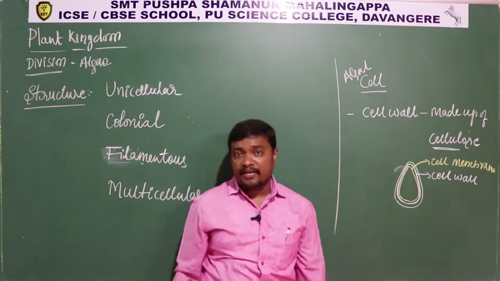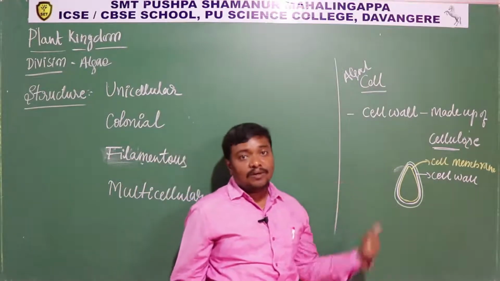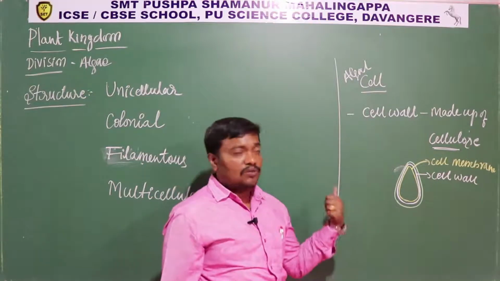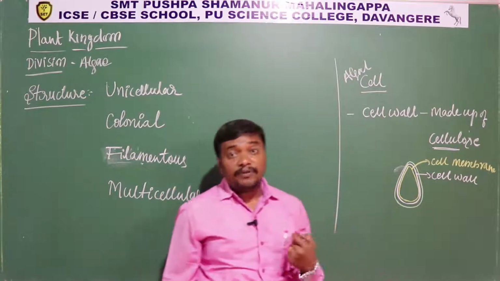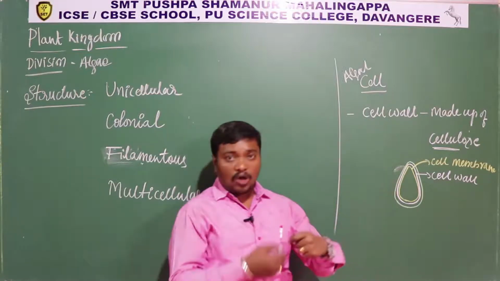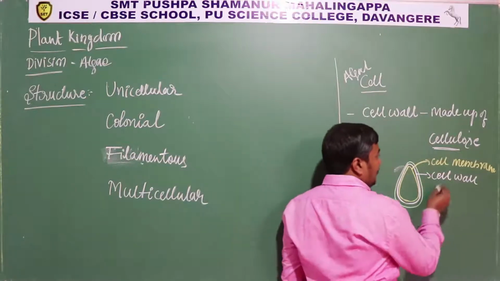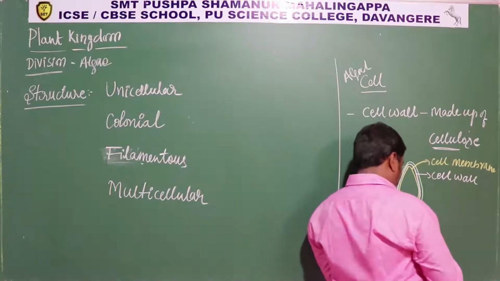This is the characteristic feature of the kingdom Plantae. In Plantae, all organisms have a cell wall, and the cell wall is made up of cellulose. Cellulose is a polymer of glucose. Glucose units join one another and form a long chain called a polymer of glucose, called cellulose.